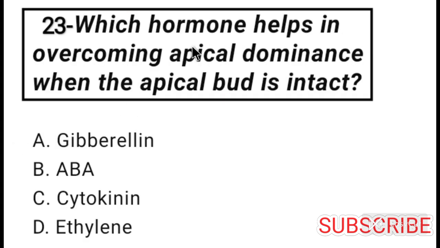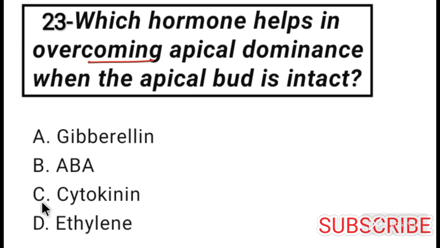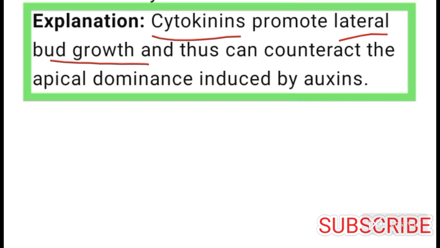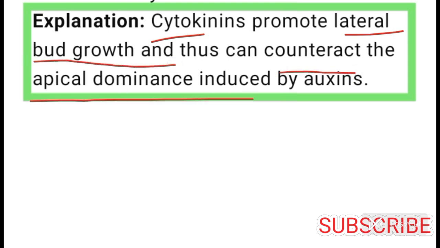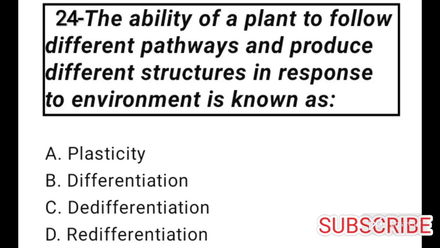Now come to question number 23. Which hormone helps in overcoming apical dominance when the apical bud is intact? So, option C is correct because cytokinin hormone helps in overcoming apical dominance when the apical bud is intact. Okay. Cytokinin promotes lateral bud growth and this can counteract the apical dominance induced by auxin.